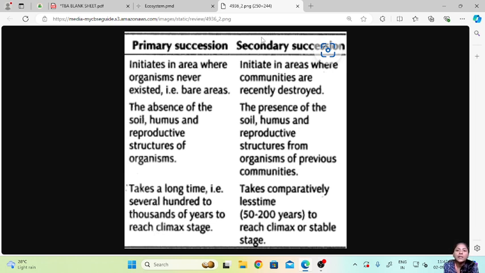Secondary succession initiates in areas where communities are recently destroyed, for example by earthquakes or volcanoes. There is presence of soil, humus and reproductive structures of organisms of previous communities. So whatever organisms have died, there is presence of these structures. Then secondary succession takes comparatively less time, about 50 to 200 years to reach the climax or the stable equilibrium stage.